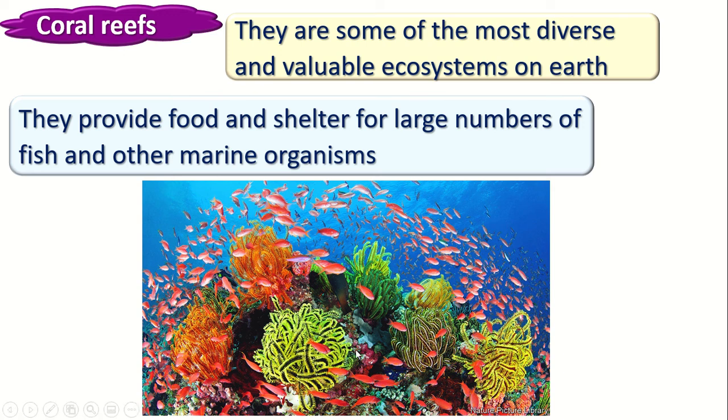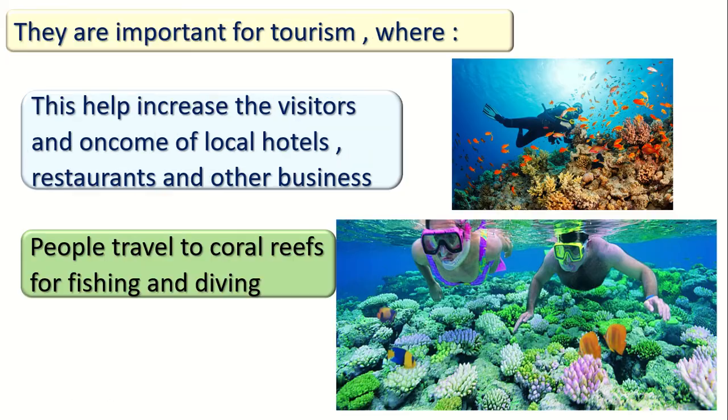Why? Because inside the coral reefs there is algae, so the algae can live inside the coral reefs. So the small fish come and eat the algae. So there is food in the coral reefs for the fish and for the living organisms. Also, some of the marine organisms live inside the coral reefs. So the coral reefs provide food and shelter for the marine organisms.